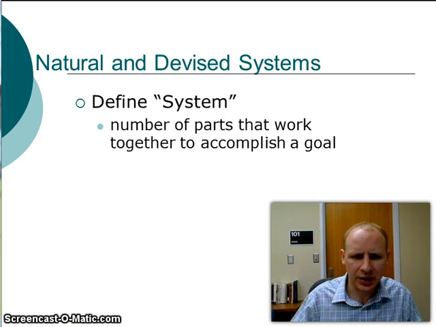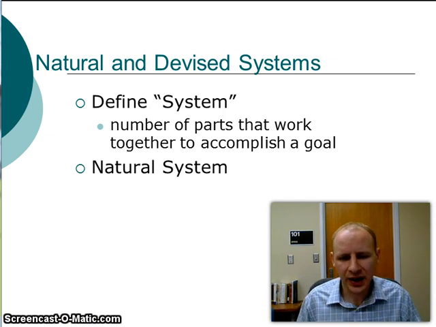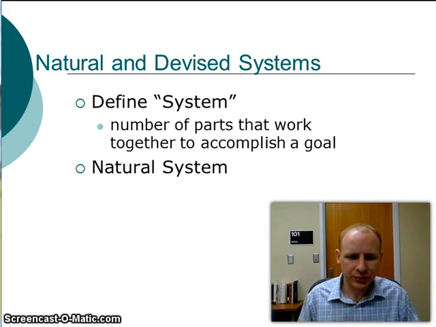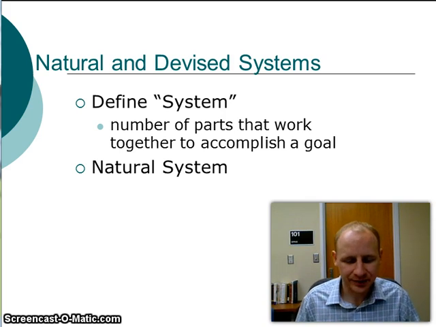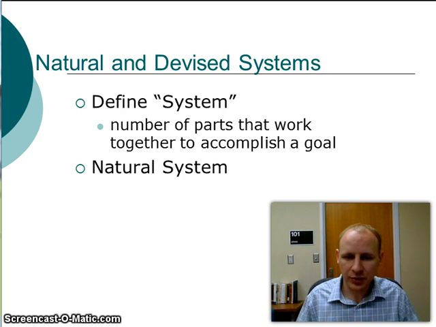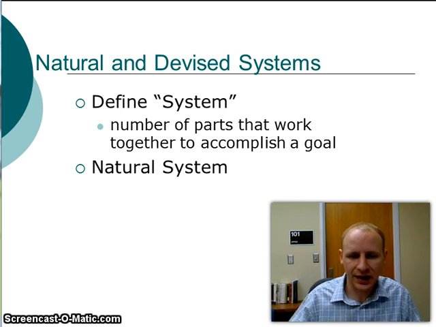So when we talk about systems, we talk about two different types of systems. First, we have a natural system. A natural system, as it applies, are just different systems that are created in our natural world. So for example, the solar system. It is a number of planets that work together in a particular way. Now, whether or not they accomplish a goal, you could argue, but nonetheless, they are a system. We have a variety of systems in our body. We have our respiratory system that allows us to breathe, and it's a number of parts that work together to allow us to breathe. So there are all kinds of different systems that are a part of our natural world, and they all fall under the natural system.